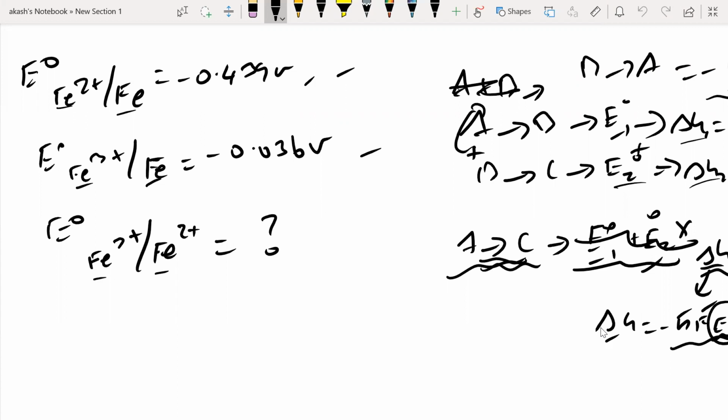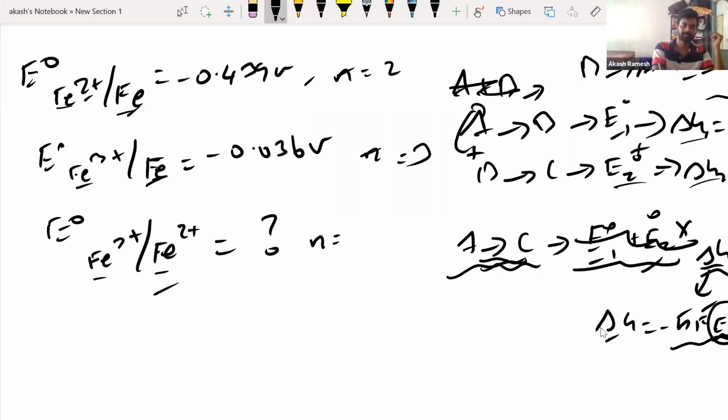So I have a doubt. Yeah, please. I didn't understand how we'll get the n value, sir. Oh, the n value is simple. Say for example, here I have Fe2 plus becoming Fe. How many electrons? 2 electrons. So the n value for this is 2, and for this the n value will be what? 3, sir. 3, and for this n value will be what? 1, sir. That's it. Very simple. We don't need two equations to find the n value, like with a cathode and anode. Here I have only one half cell. There's no requirement. Okay, sir. I understood.